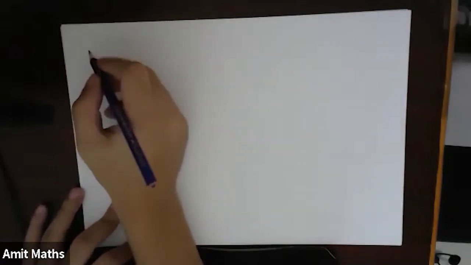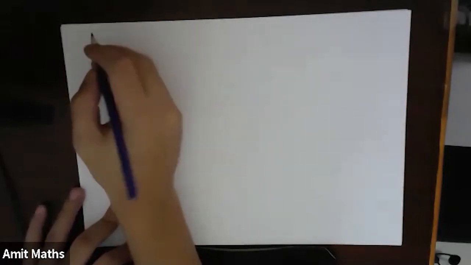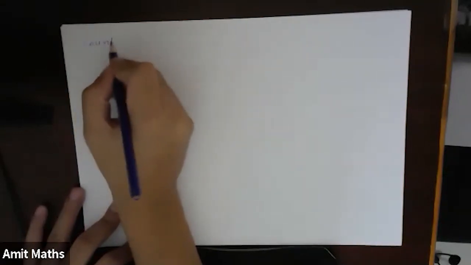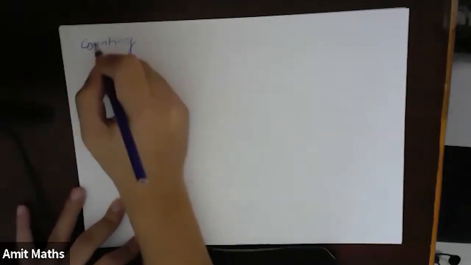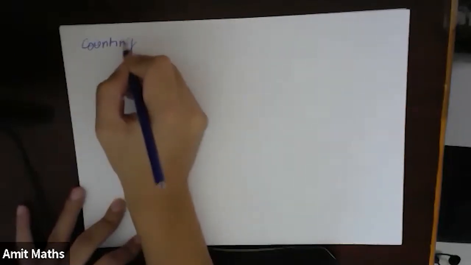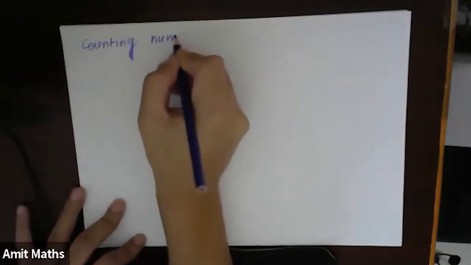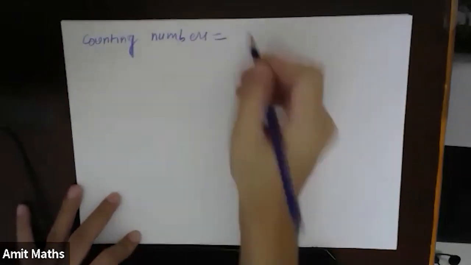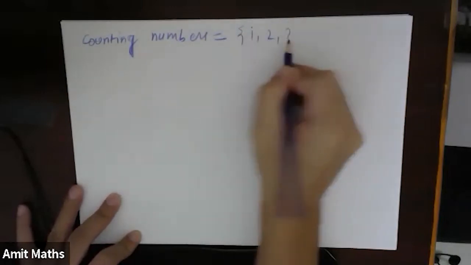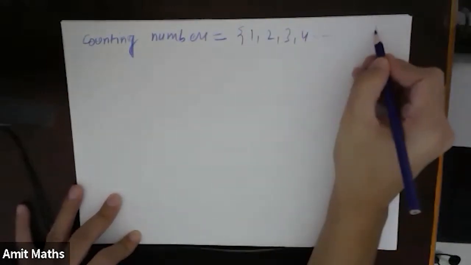See, suppose I have to write all the counting numbers. All the counting numbers are 1, 2, 3, 4, 5, 6, 7, and so on.